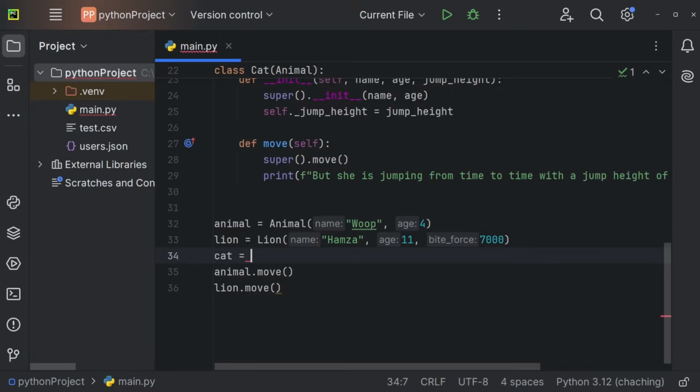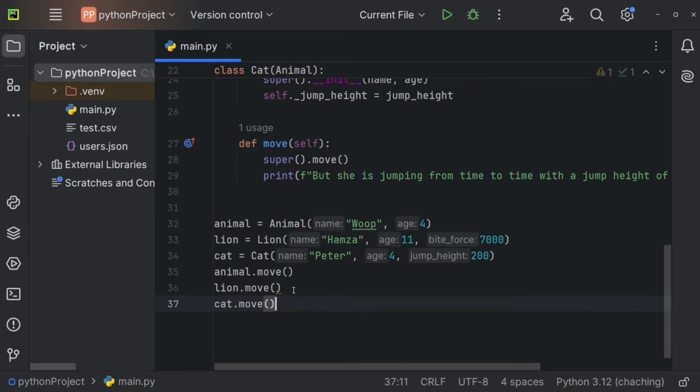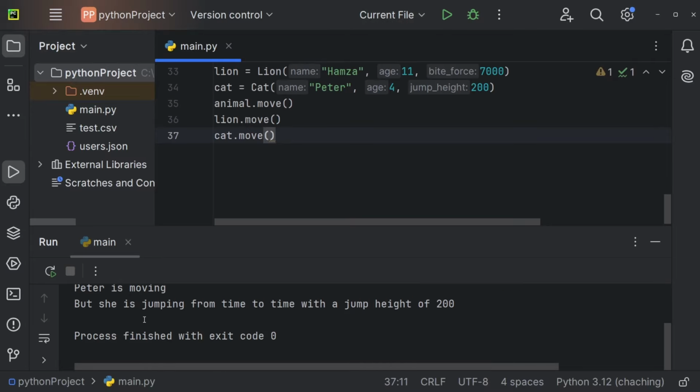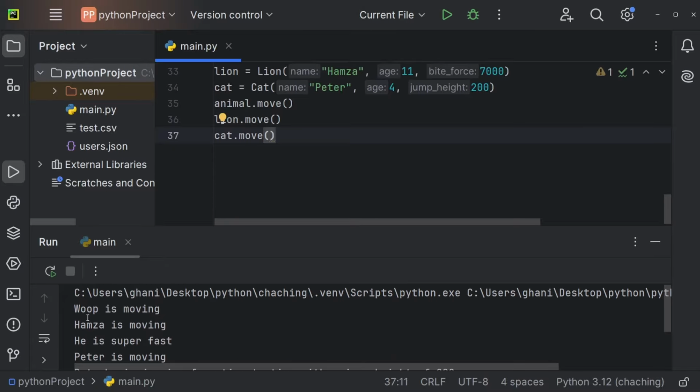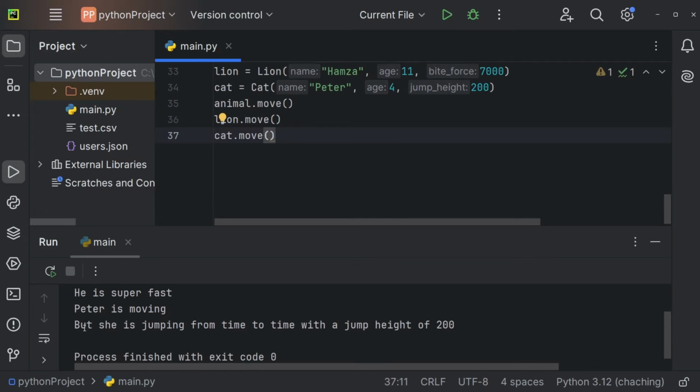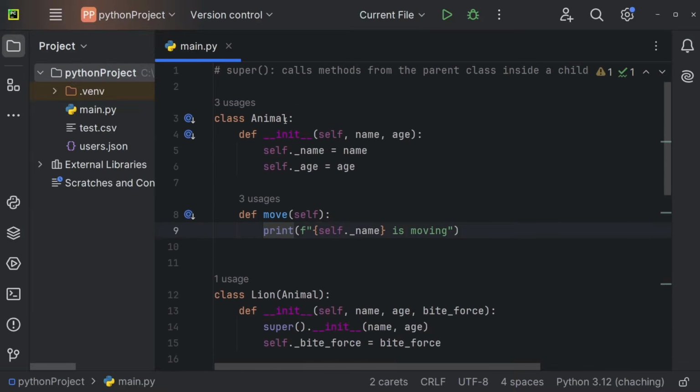And now let me also create a new cat. So cat is going to be equal to Cat, name is Peter, age is 4, and for the jump height, let's actually use 200. And now I'm going to call cat.move as well. And now you will see, for the normal animal, we just get whoop is moving. For the lion, we get Hamza is moving, he's super fast. And for the cat, we'll get Peter is moving, but she's jumping from time to time with a jump height of 200. So to summarize, by using super, you can call methods from the parent class inside the child class. And those methods can be the init method or just normal methods. So that is up to you.